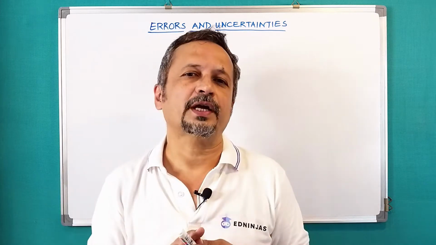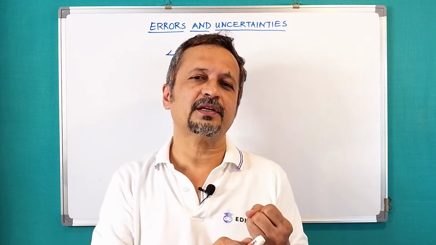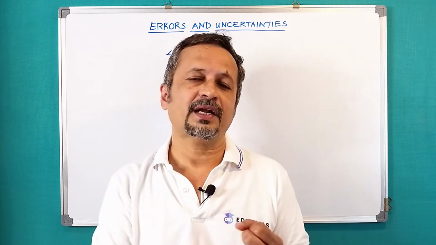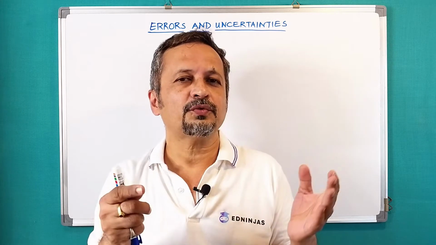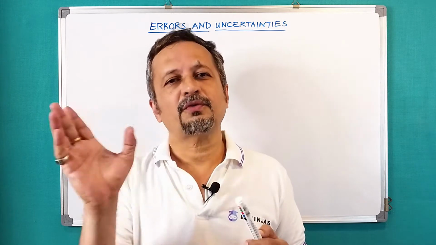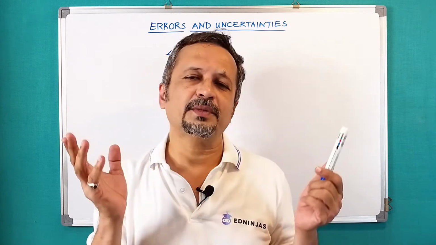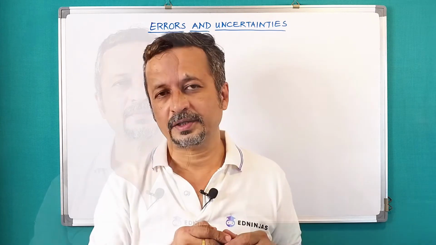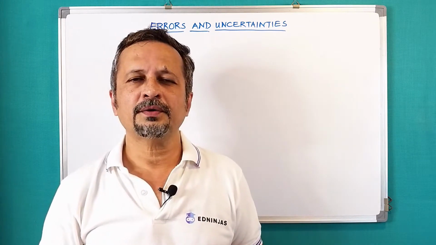So what do we do for that? There can be personal errors, systematic errors, zero errors, and random errors. So what do we do for that? We take a number of readings and take the arithmetic mean of that, and that is the mean value of that quantity. So what we do is we take a number of readings.